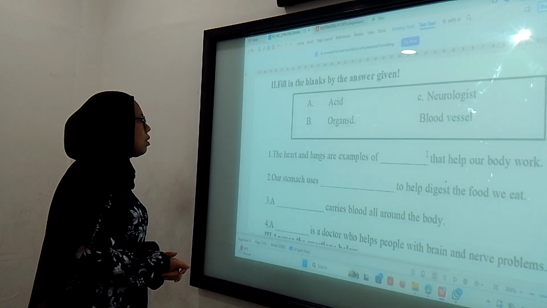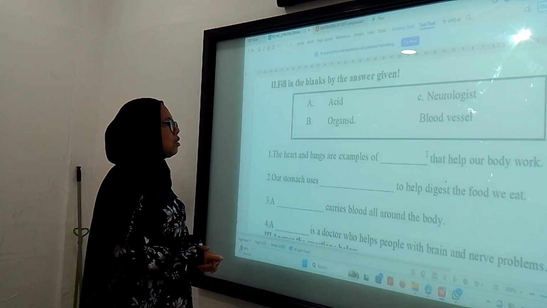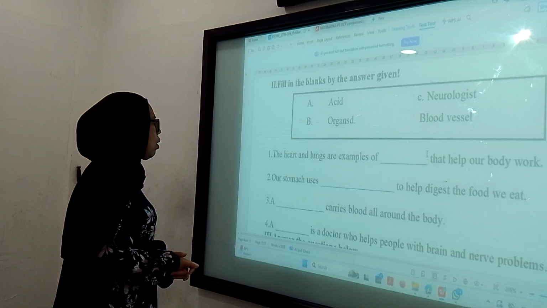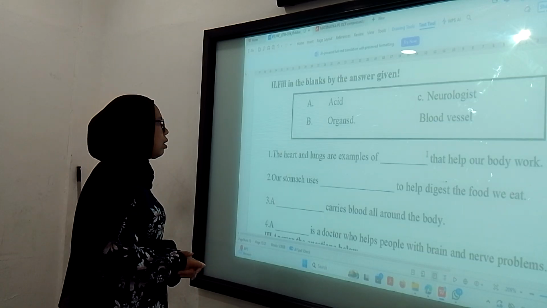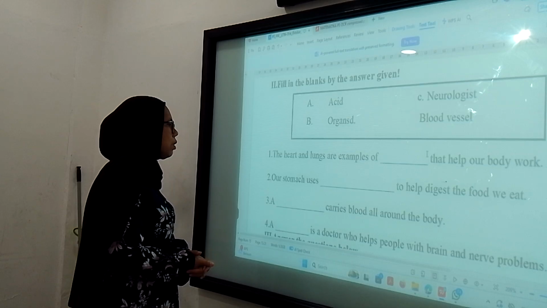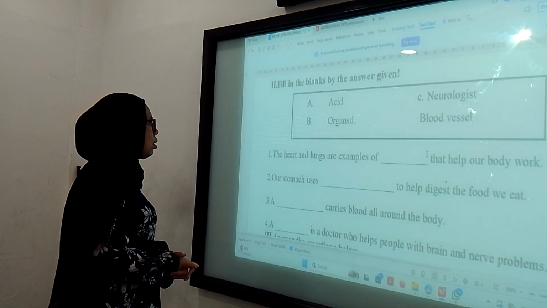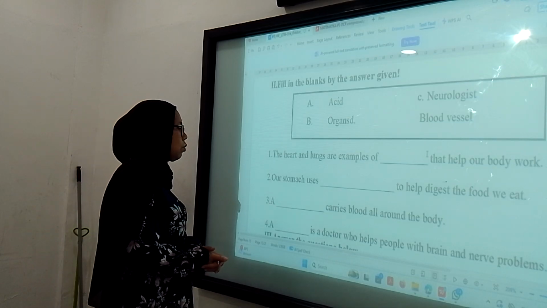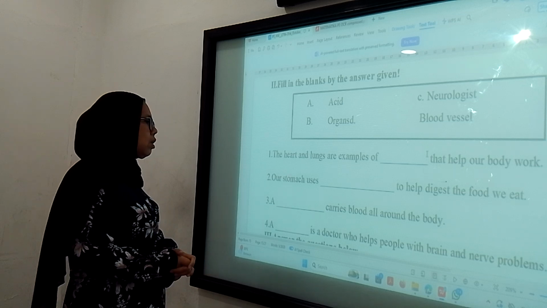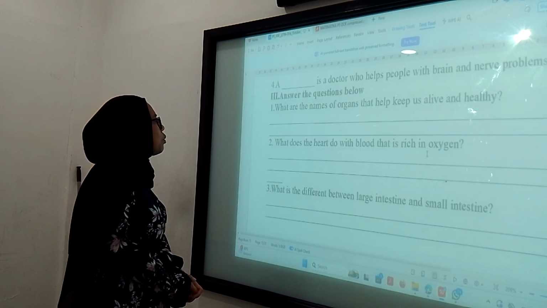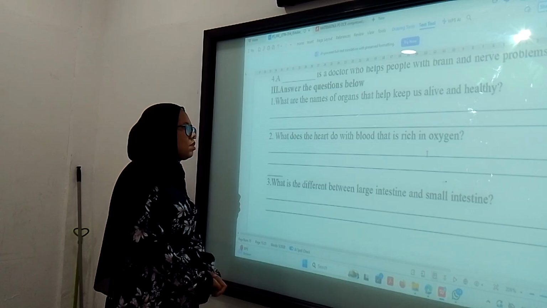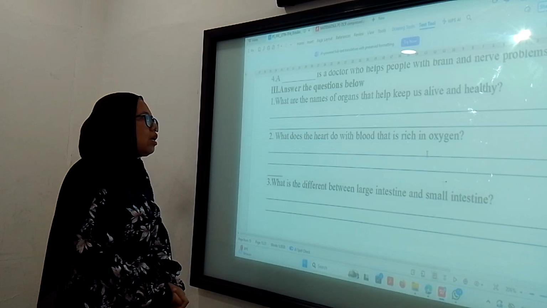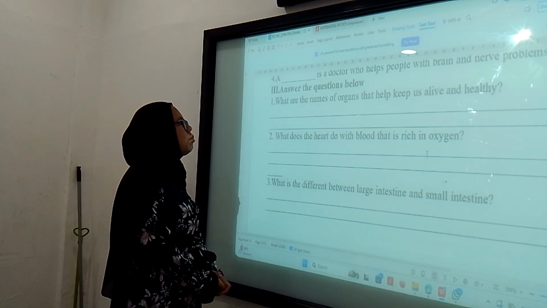The heart and lungs are examples of organs that help our body work. Our stomach uses acid to help digest the food we eat. Blood vessels carry blood all around the body. A neurologist is a doctor who helps people with brain and nerve problems. What are the names of organs that help keep us alive and healthy? The first is the brain, and then the heart, the lungs, the intestines and the stomach.